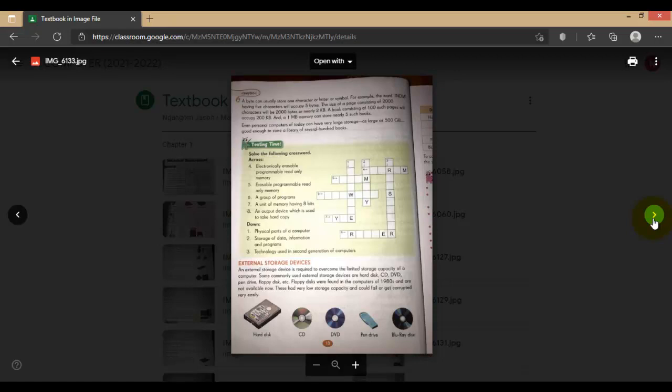A DVD holds 4.7 GB, up to 8.5 GB, and pen drives range from 1 GB to about 32 GB. Blu-ray discs hold 25 GB in a single layer and 50 GB in a double layer. And hard disks vary, up to 1 TB, 2 TB, like that you can use.